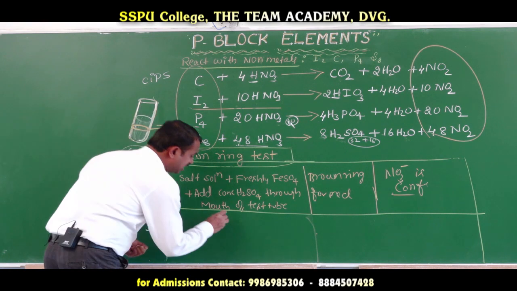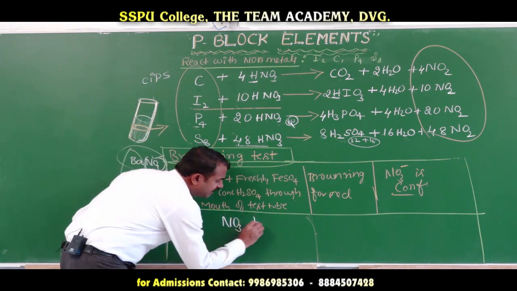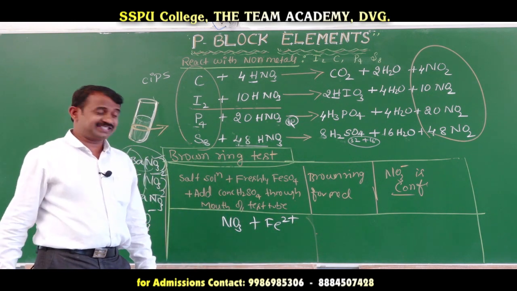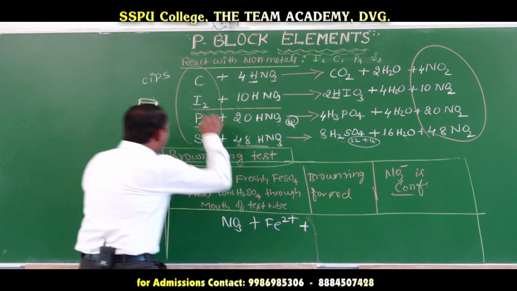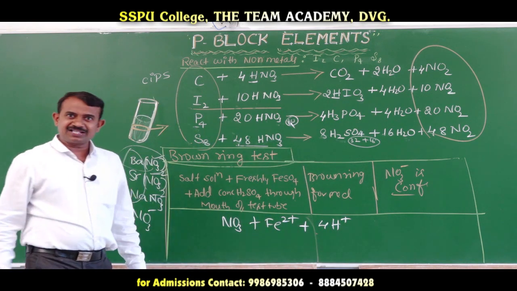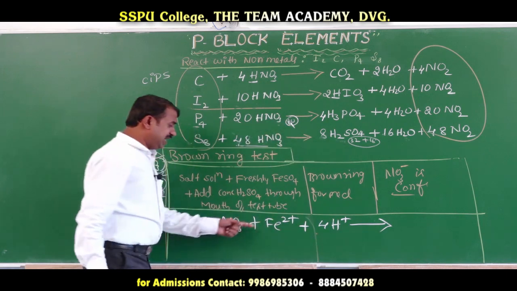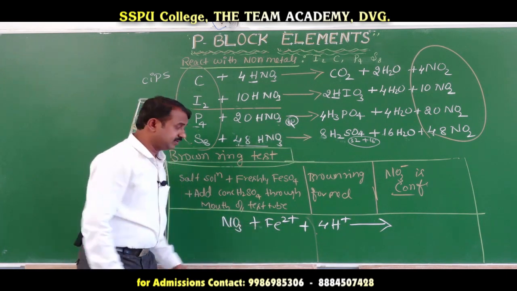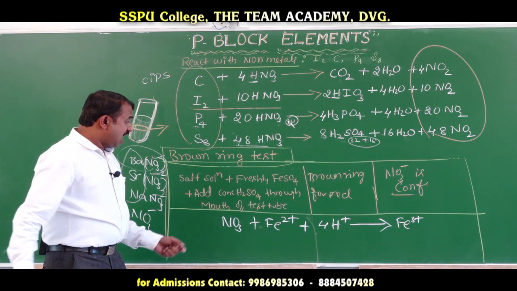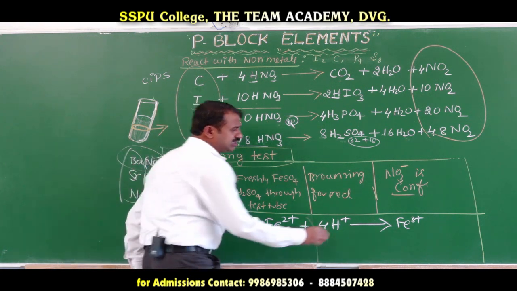The nitrate reacts with freshly prepared ferrous sulfate solution in the presence of acid, H plus, to form ferric, Fe3 plus, and water molecules, two molecules of water.